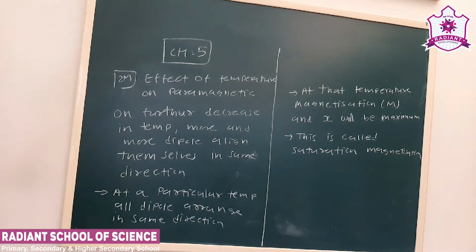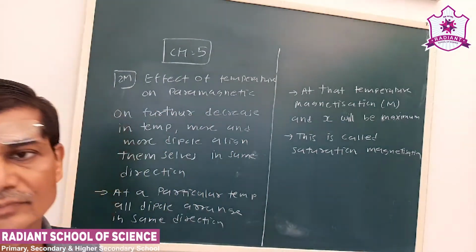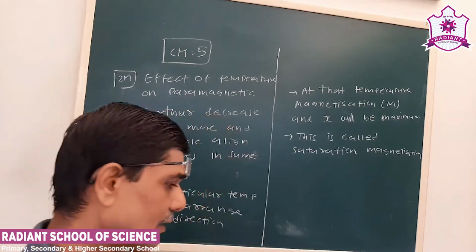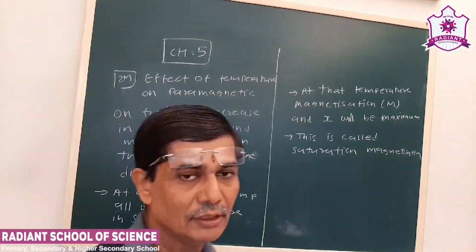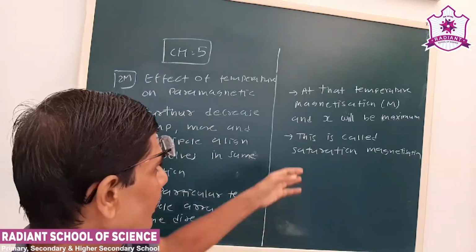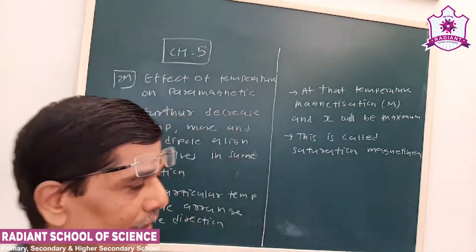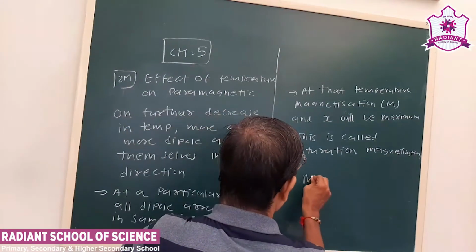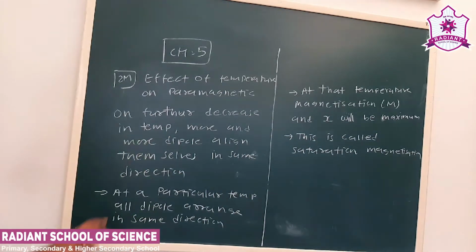This particular condition is called saturation temperature. So we have seen that the magnetic susceptibility is inversely proportional to temperature. By decreasing the temperature, the magnetic susceptibility increases, and at a particular low temperature the magnetization and chi will be maximum. This condition is called saturation magnetization. At that time M will be at its maximum value, M max. So this is about the effect of temperature on paramagnetic material.